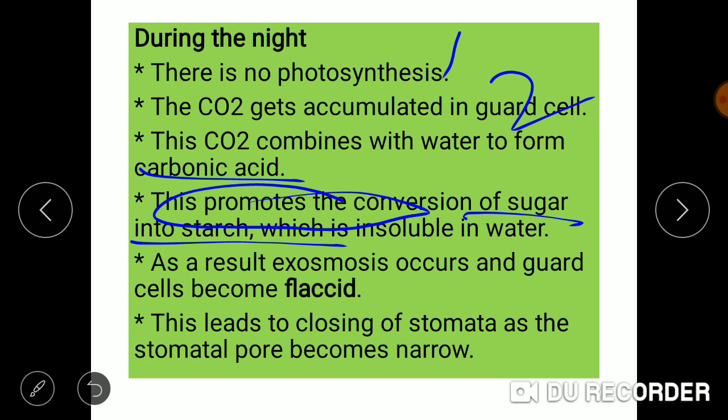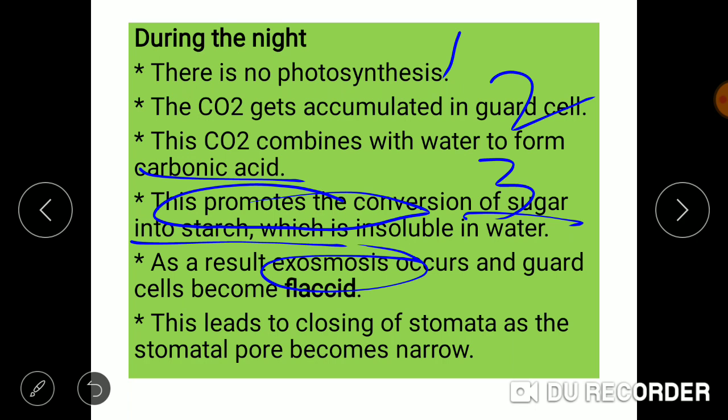Due to the conversion of sugar into starch, the solute concentration in the guard cell is reduced now, and hence exoosmosis now occurs, leading to the movement of water molecules from low solute concentration in the guard cells to the high solute concentration in the neighboring cells.